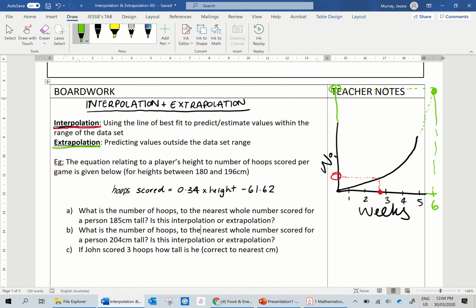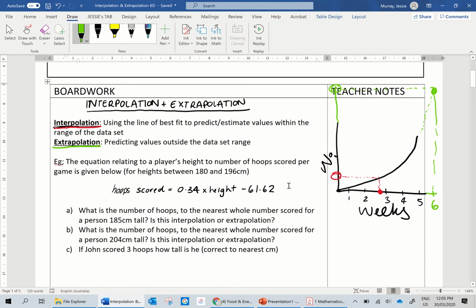Okay, so the example I wanted to look at today is we've got an equation that relates a player's height to the number of hoops scored in the game. Some mathematician worked out that this is pretty accurate only between the heights of 180 and 196. Now, we don't need to know why. We're not wondering about the science behind it. We're just looking at the maths, okay? Some mathematician has decided that this formula here can give you how many hoops they will score on average in a game if you know their height. But it only works, apparently, between the heights of 180 and 196.